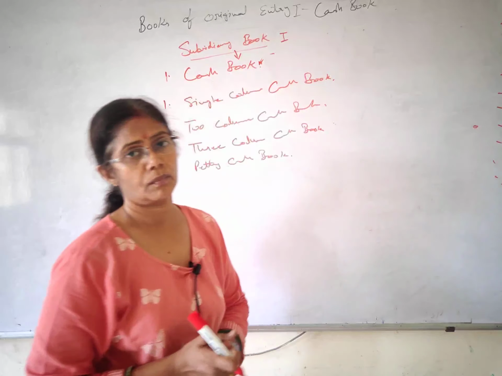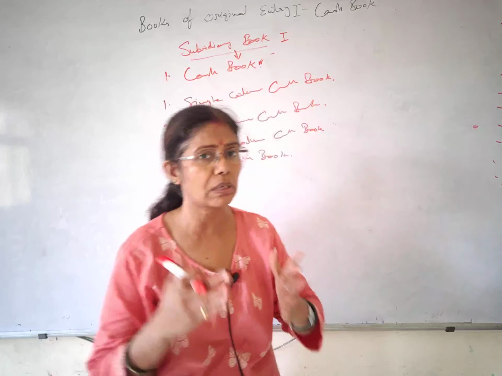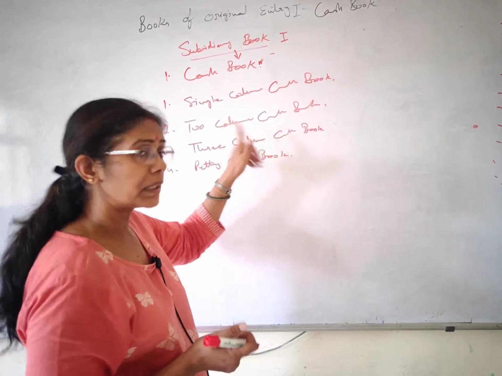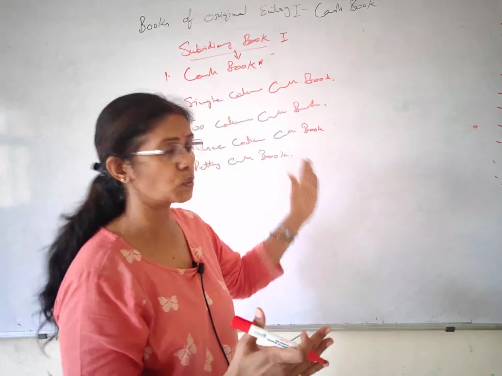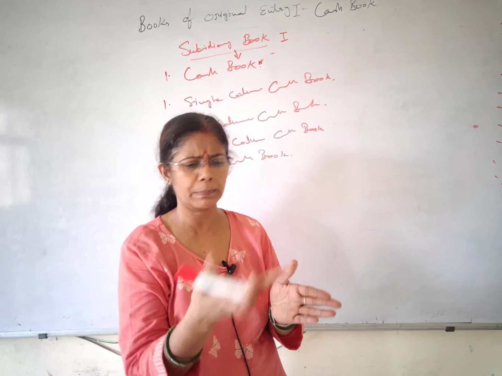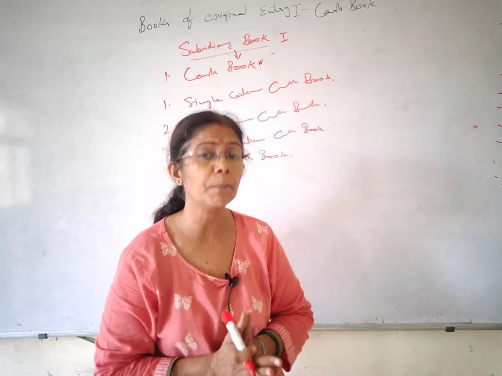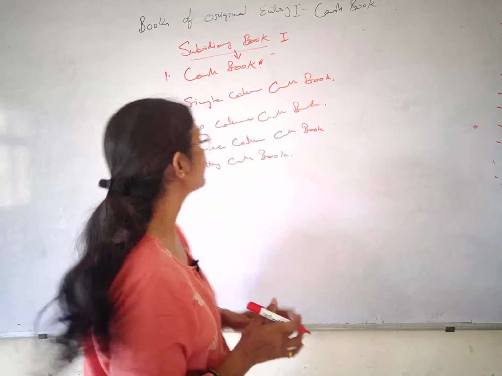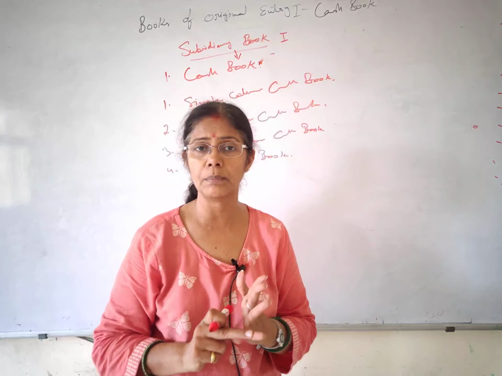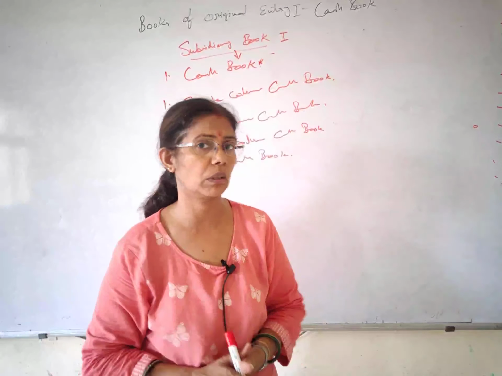Single column, as its name is telling, only a single column will be there, only cash transactions will be dealt over here. Okay. 2 column cash book, according to its name there will be 2 columns. How? Very soon I will be preparing a format for you. Here we will have 2 columns, cash, or maybe discount, or cash or bank. Generally we take cash and bank columns together, then we call it 2 column cash book. Okay. And in 3 column cash book we have the cash column, we have a bank column, and simultaneously we have a discount column also. So we call it 3 column cash book.